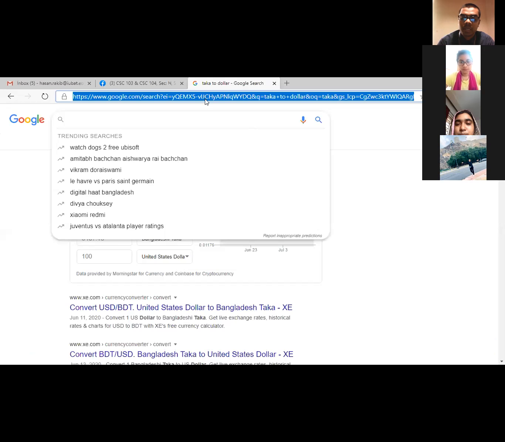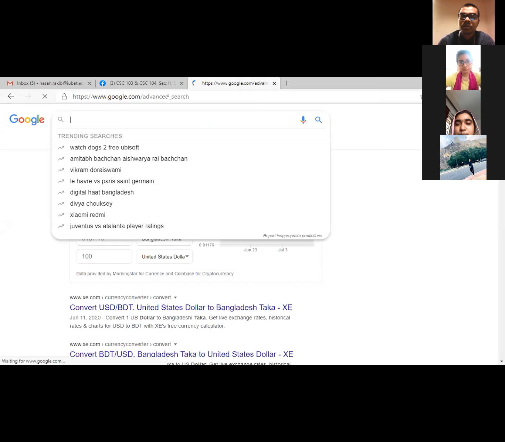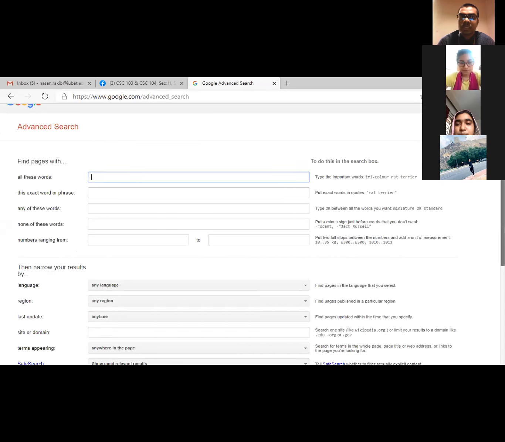So here is the search box, the search bar, and I would like to search that URL here, www.google.com/advanced_search, and if I press enter, automatically it is going to give me this page.